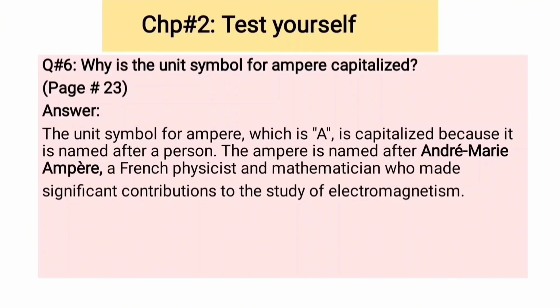The unit symbol for ampere, which is A, is capitalized because it is named after a person. The ampere is named after Henri Marie Ampere, a French physicist and mathematician who made significant contributions to the study of electromagnetism.